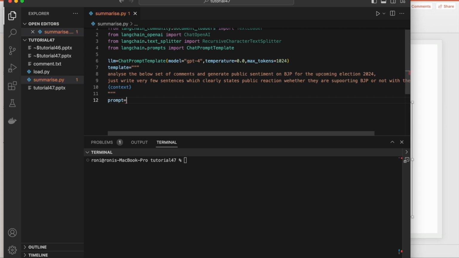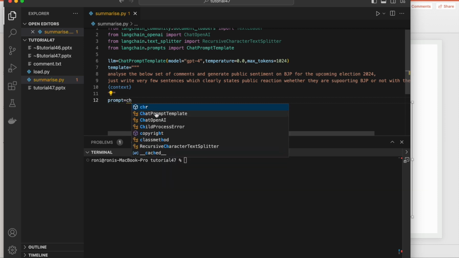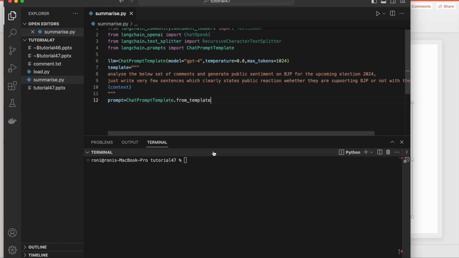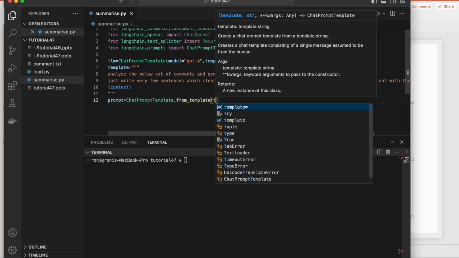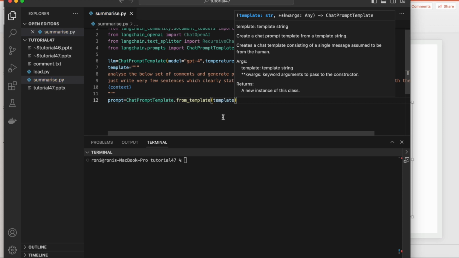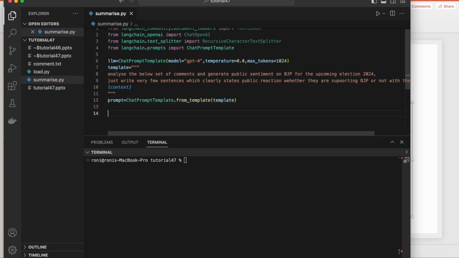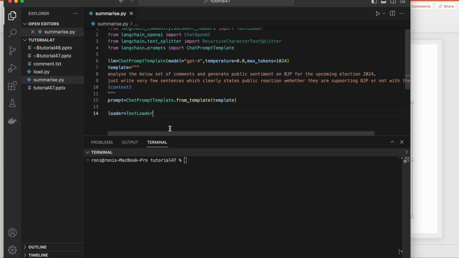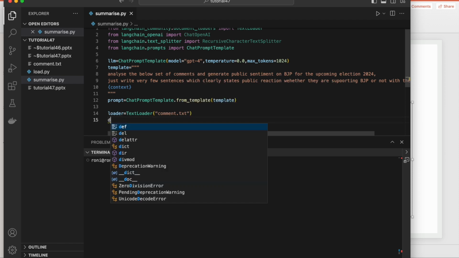The prompt is actually ChatPromptTemplate dot from_template, and we'll write this template inside that. So my template is done. Now I'll create a variable called loader. This is now going to load the file. So basically it should be TextLoader. The TextLoader is actually going to get the file from comment.txt, and because it has multiple lines in there, we need to split this thing.